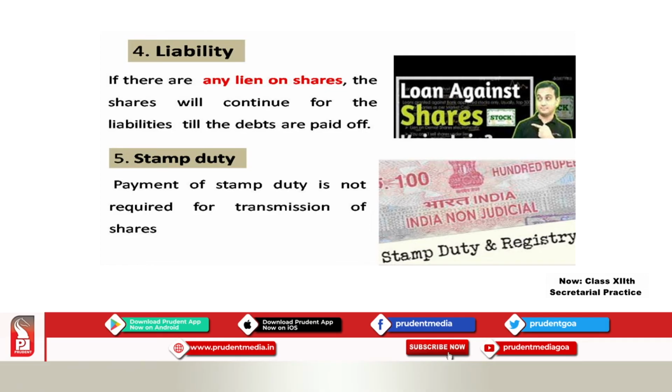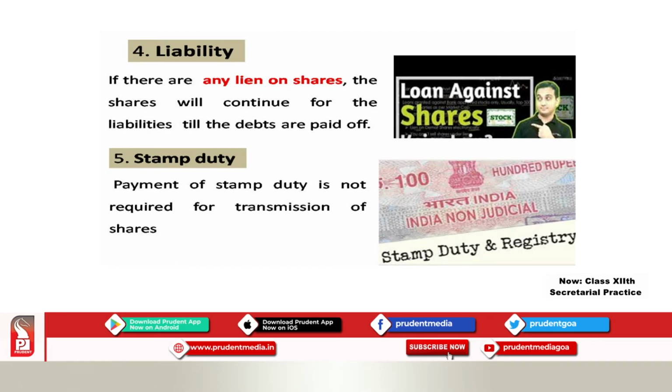Till those debts are paid off, till that loan is paid off, okay, the legal representative is responsible for it. Actually, I as an investor had taken it as a shareholder, but what happens? The person who inherits it gets it along with the loan. So, he will have to clear up the loan. Okay, that is the meaning of lien on shares. He has taken a loan on shares.